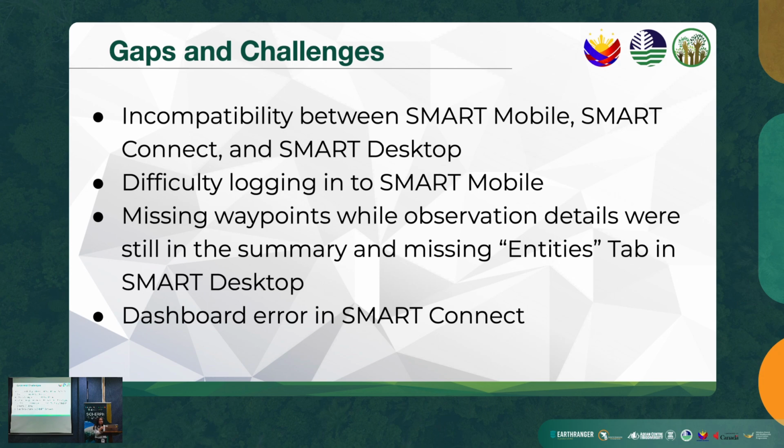So that's another gap and challenge with the updated SMART 7. Another is dashboard error in SMART Connect, which no longer displays information on the dashboard.